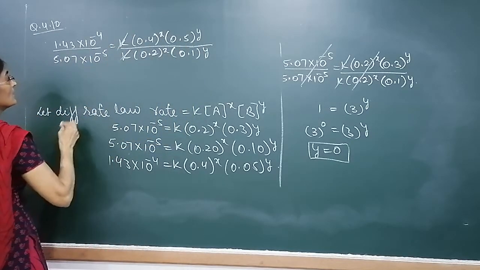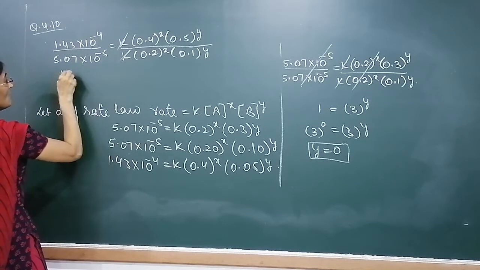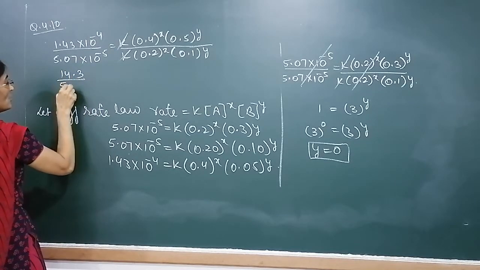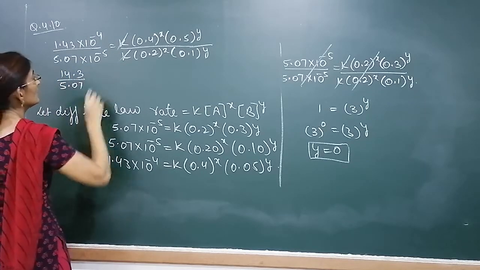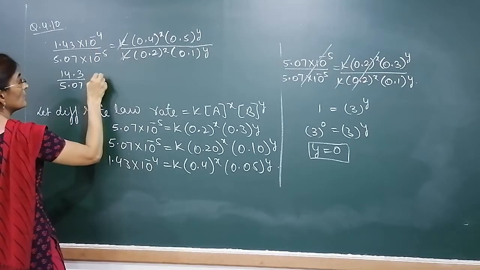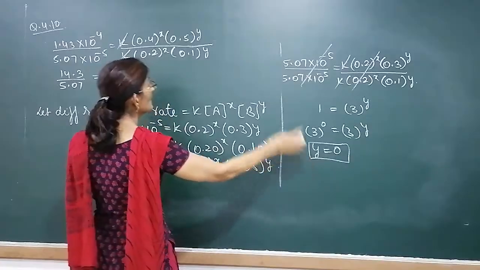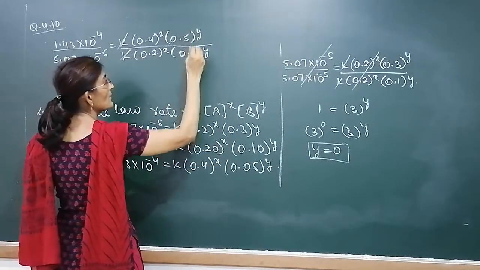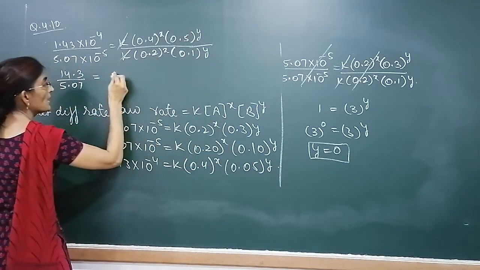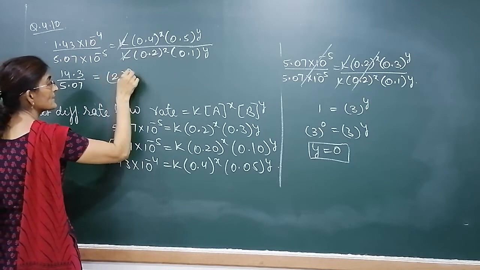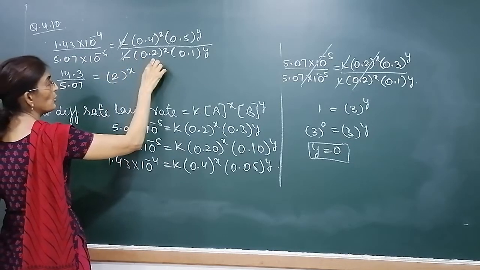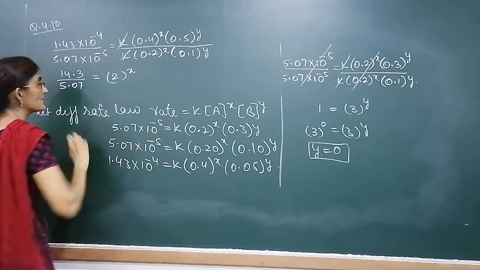Here K would be cancelled. This would become 14.3 divided by 5.07. If we take this up and then solve, Y raised to power 0. Right, now we calculated. Any number power 0 will become 1. So 1 will be there. This would become 2 raised to power X. 0.4 by 0.2, it's 2, 2 raised to power X.